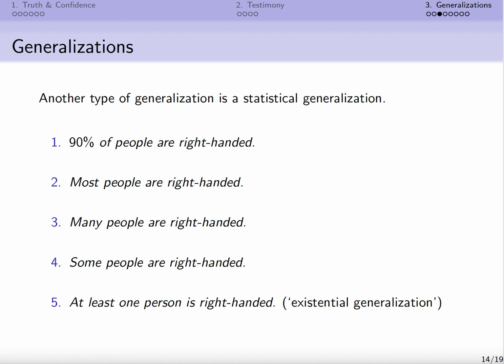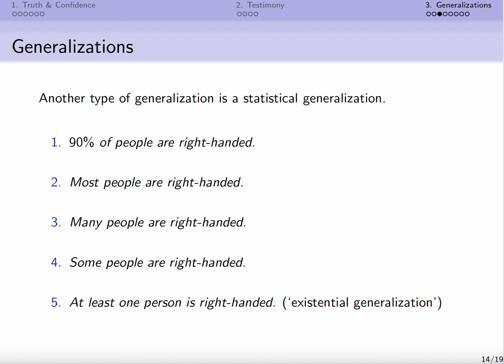It's just some. I guess it doesn't even imply that it's a significant minority. It could even be a small minority. And maybe at the other extreme, at least one person is right-handed. That's very uncommittal, right? It's telling us that there's at least one person that's right-handed, but it's not going to tell you anything more about how many people are right-handed.